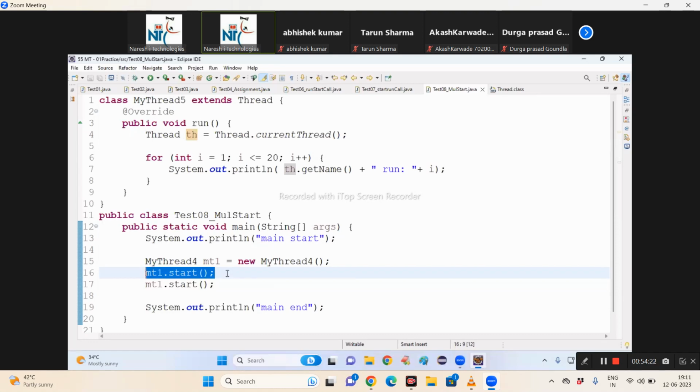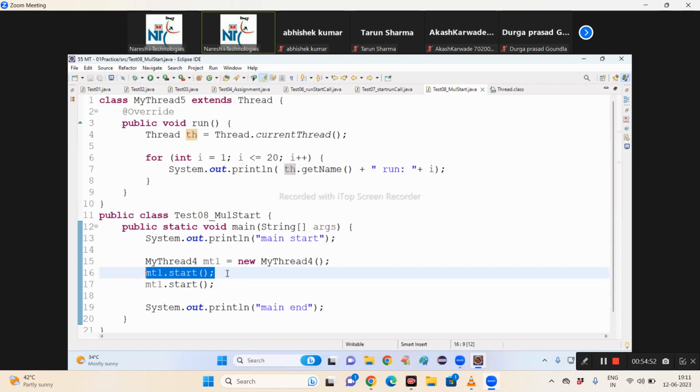So tell me, can I call the start method on the same object multiple times? No. If I call it multiple times, what happens? The start method will throw an exception. Will the exception thrown by the start method affect the custom thread or the currently running thread? The currently running thread's execution is terminated. Okay. Next, because of the first start method call, the custom thread is already ready to execute. After main thread execution is completed, the custom thread will be executed.